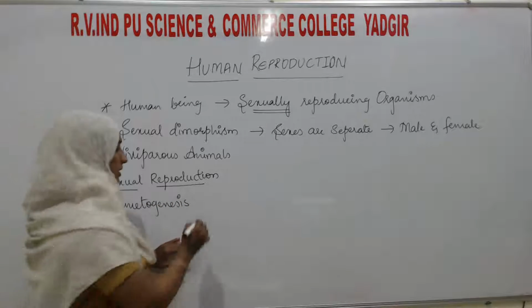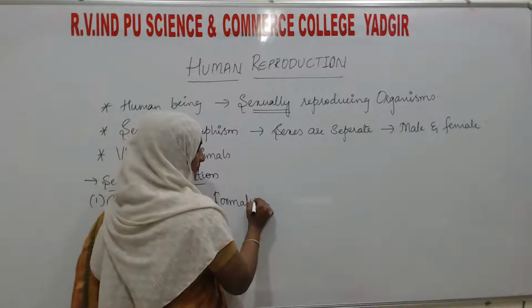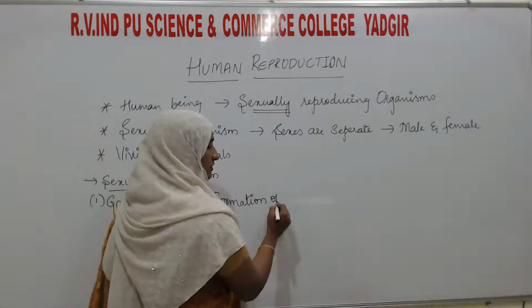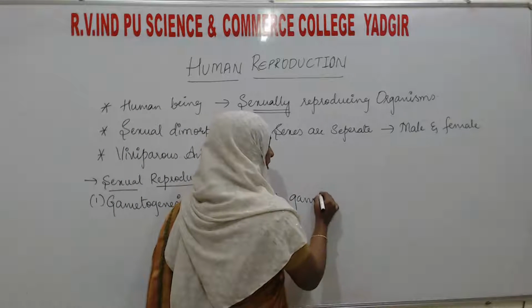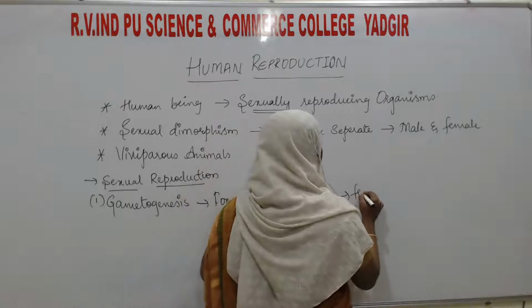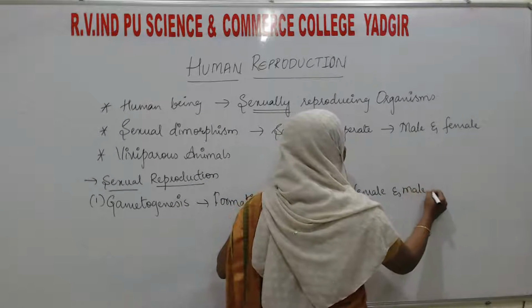Gametogenesis, as you know, is the process of formation of gametes. And what are the gametes over here? That is the female gamete and the male gamete.